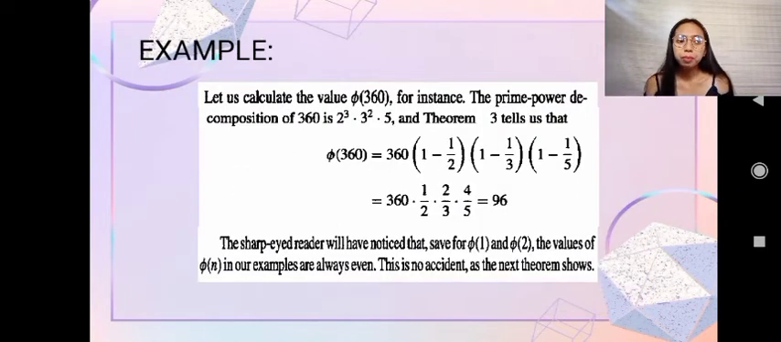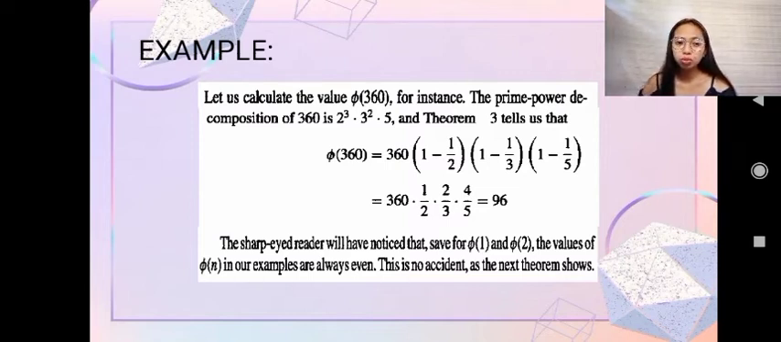So, an example for theorem number 3. Let us calculate phi of 360, for instance. The prime power decomposition of 360 is 2 raised to the power of 3 times 3 raised to the power of 2 times 5. Theorem 3 tells us that phi of 360 equals 360 times (1 minus 1 over 2), times (1 minus 1 over 3), times (1 minus 1 over 5), which equals 360 times 1 over 2 times 2 over 3 times 4 over 5, which equals 96.